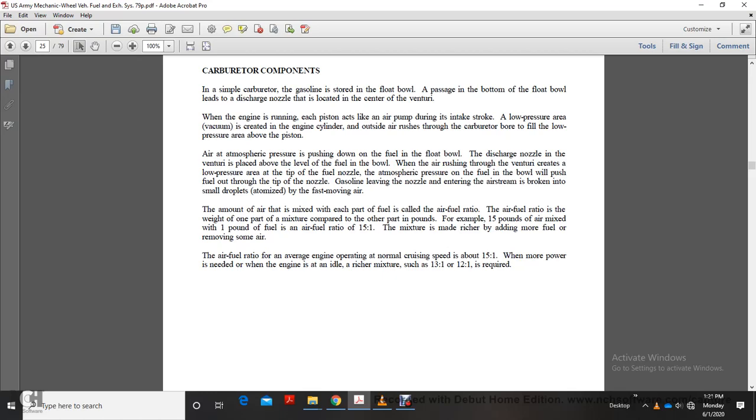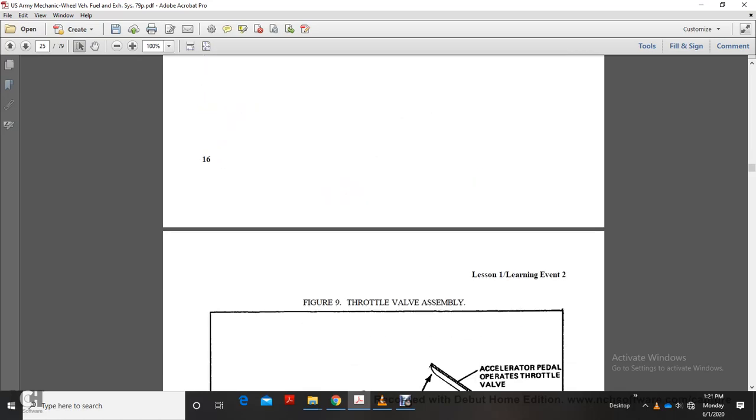Air-fuel ratio is the weight of one part of the mixture compared with the other, in pounds. For example, 15 pounds of air mixed with 1 pound of fuel is an air-fuel ratio of 15 to 1. Mixtures are made richer by adding more fuel or removing some air. For an average engine operating at normal cruising speed, the air-fuel ratio is 15 to 1. When more power is needed, or the engine is idling, a richer mixture of 13 to 1 or 12 to 1 is required.